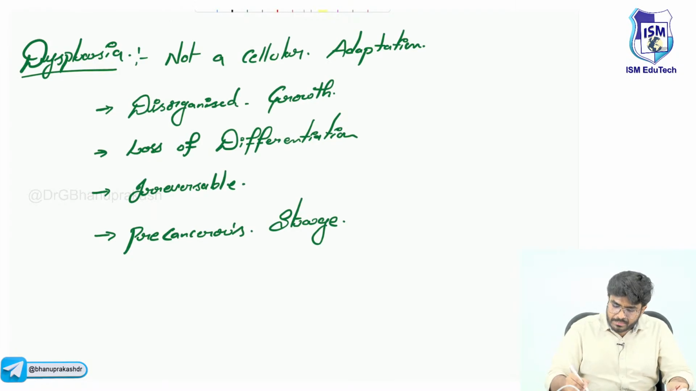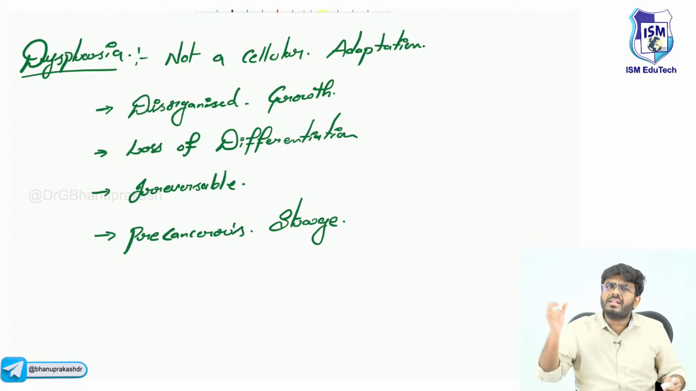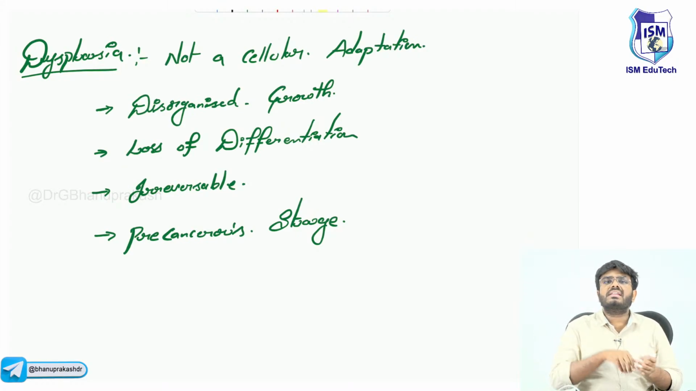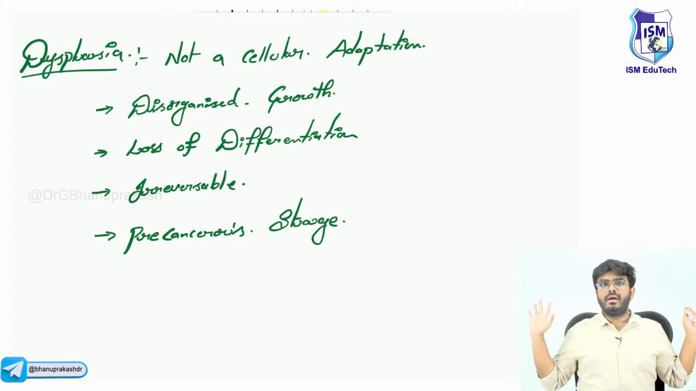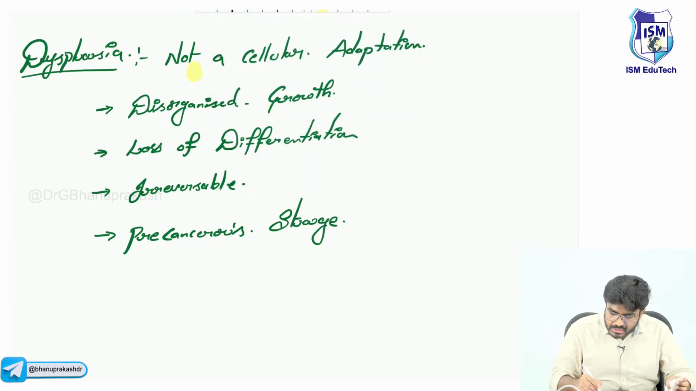So what is dysplasia? Dysplasia is not a cellular adaptation. It is a totally disorganized growth of the cells. There is so much stress, and the cells try to adapt. At one stage they give up, and they grow in an abnormal fashion. Now you can't even identify what type of cell this is. Disorganized growth of the cells. So dysplasia is not a cellular adaptation.